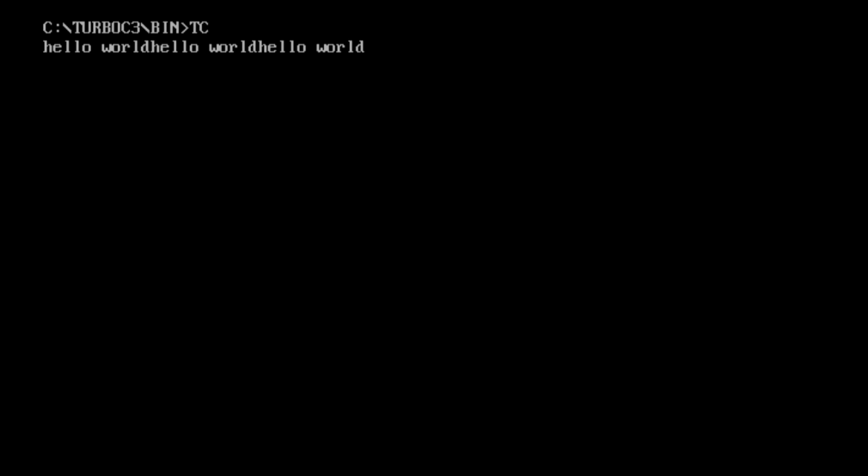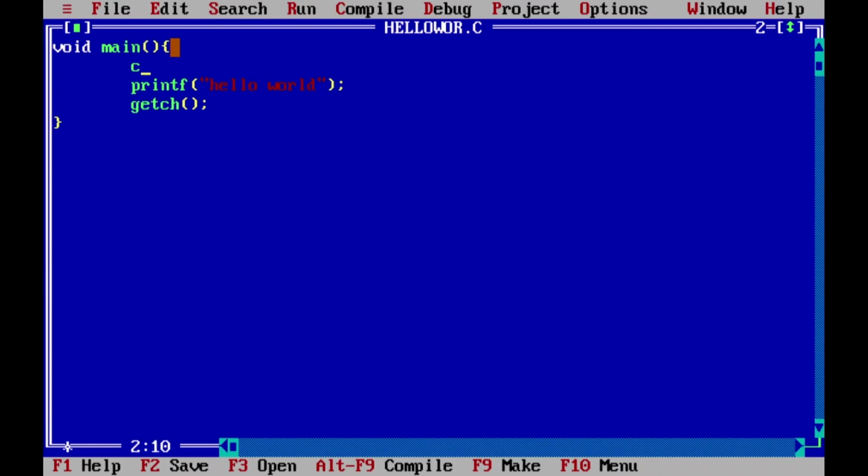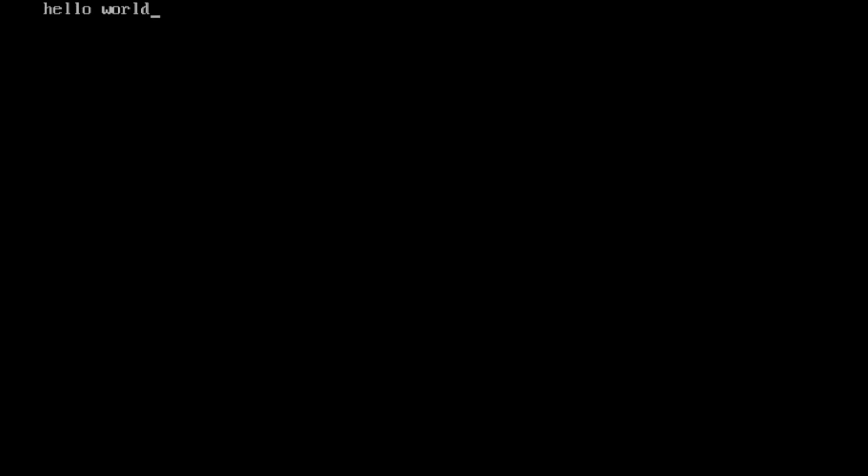So I need to clear the screen. Here I will write clrscr, and then I will compile again, and here I will run it. Here I am getting the output as hello world.